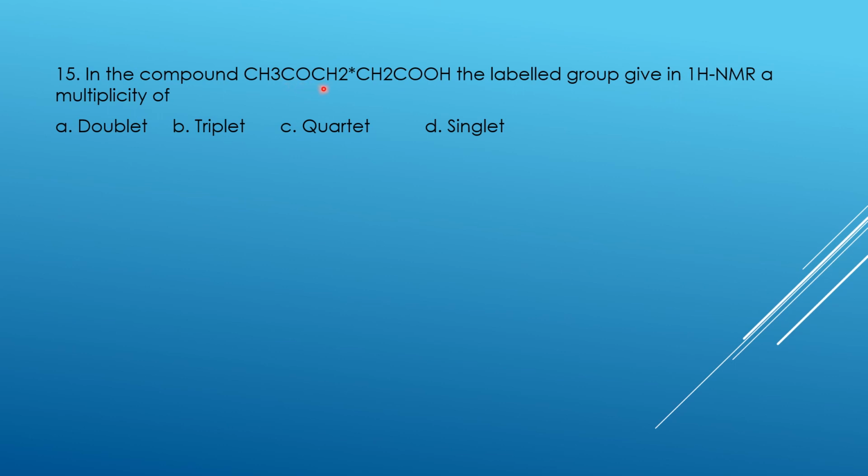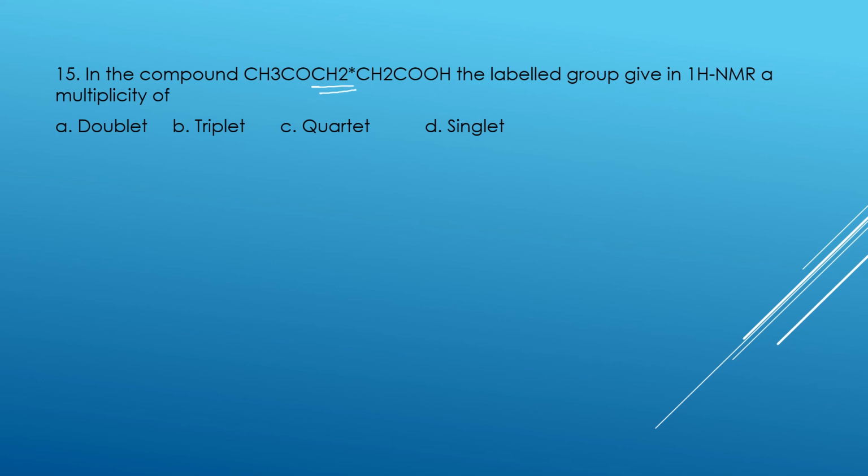In the compound CH3CO, CH2, CH2COOH, the labeled group gives proton NMR of multiplicity of. Here this CH2 group is labeled. Okay, nearby CO. Here also a CH2 group is there. So according to that, we need to say the splitting pattern of the CH2 group. See here, this CH2 group is the splitting pattern.